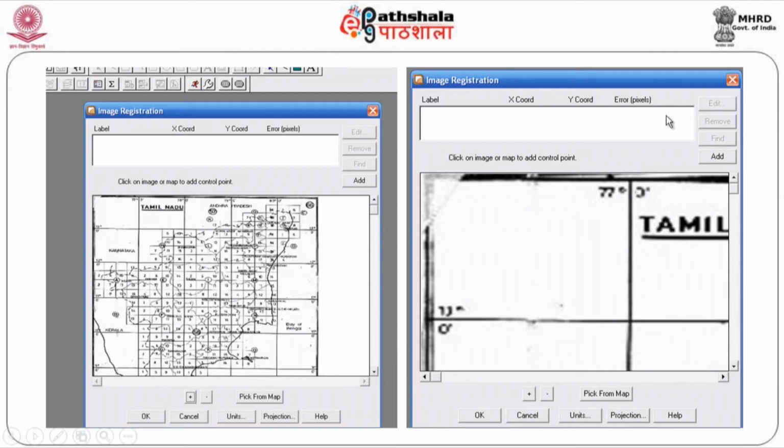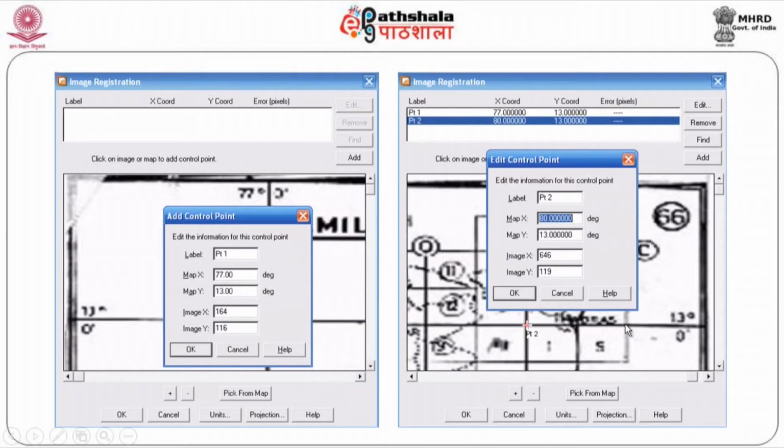At present, we have not done anything. Now, when I just prick at this particular point, that particular value I will have to enter. I may enter the values as 77 and then 13, the longitude and latitude, and say yes. And I move the map to the right, and now I have a new set of values. I just give that particular value, the second point, the same 13, and this is 80. Of course, that is just hidden here. You can see the value here, 80.